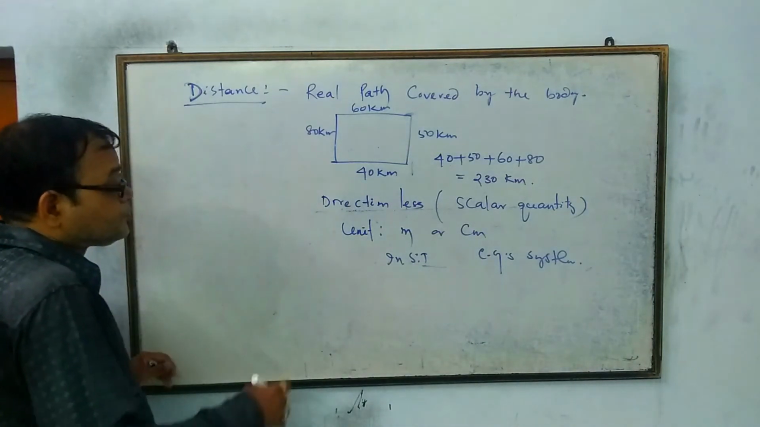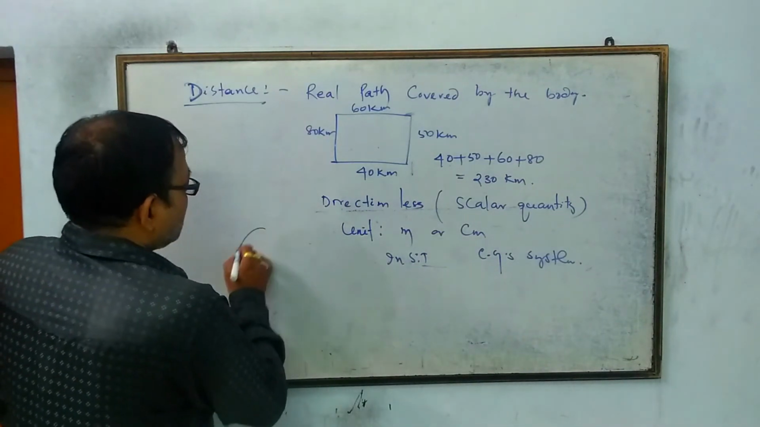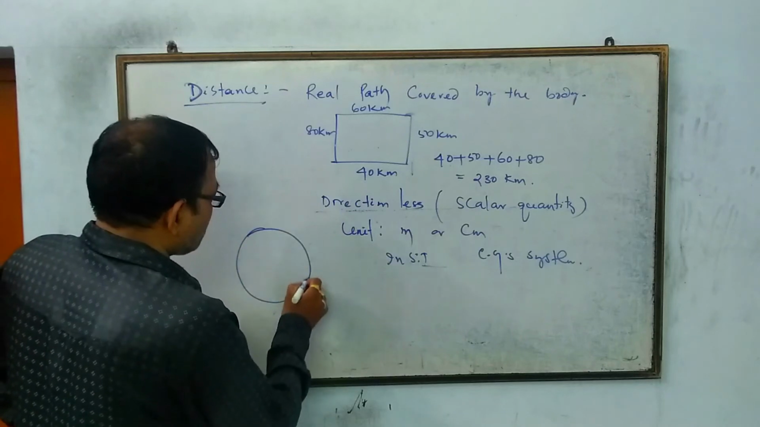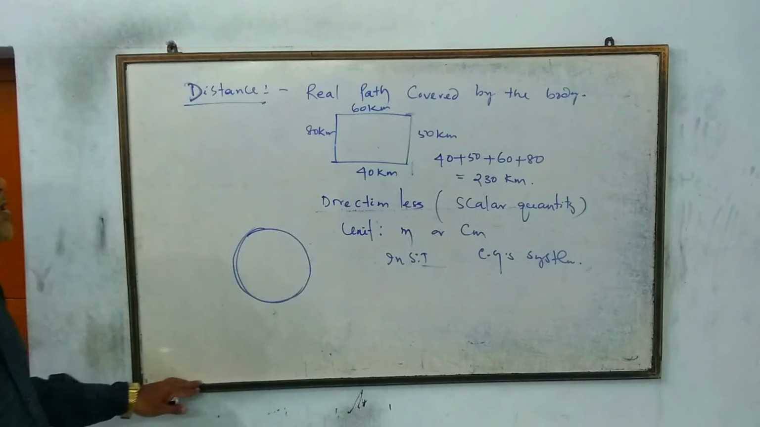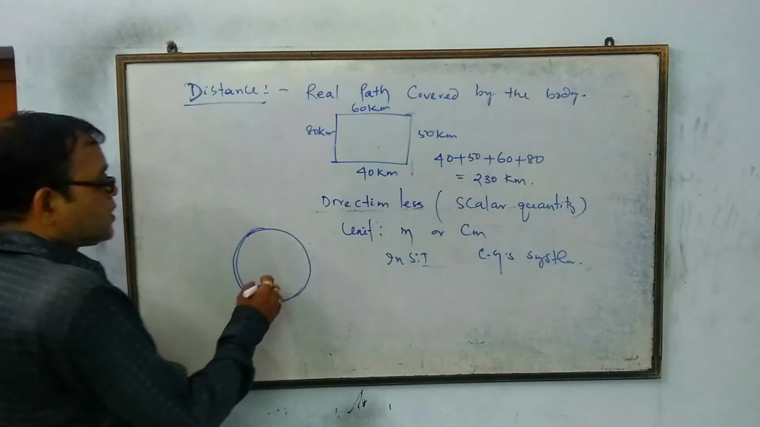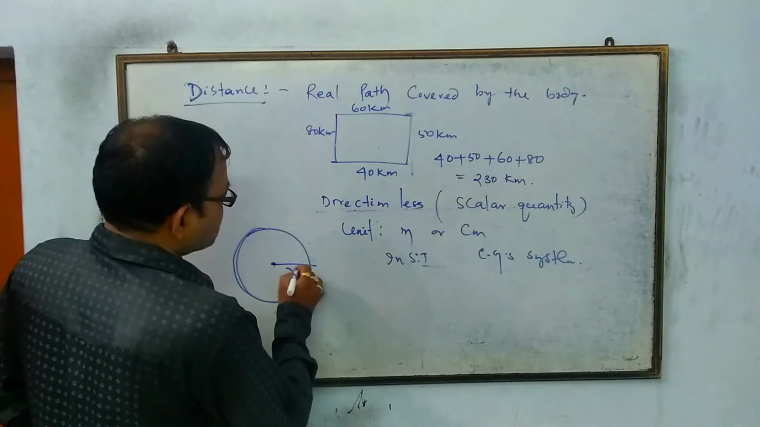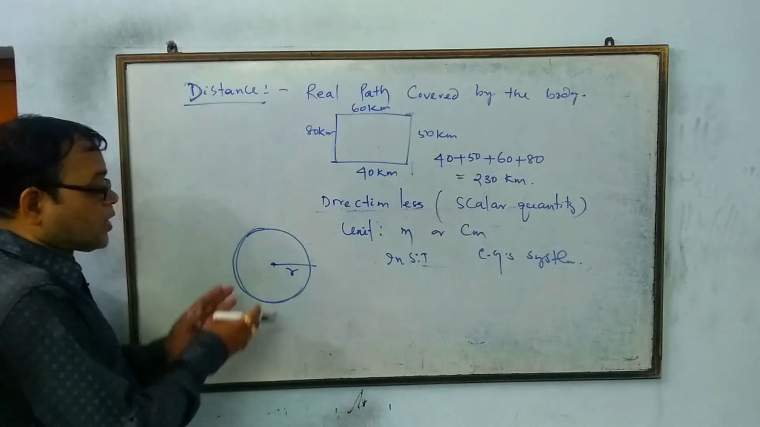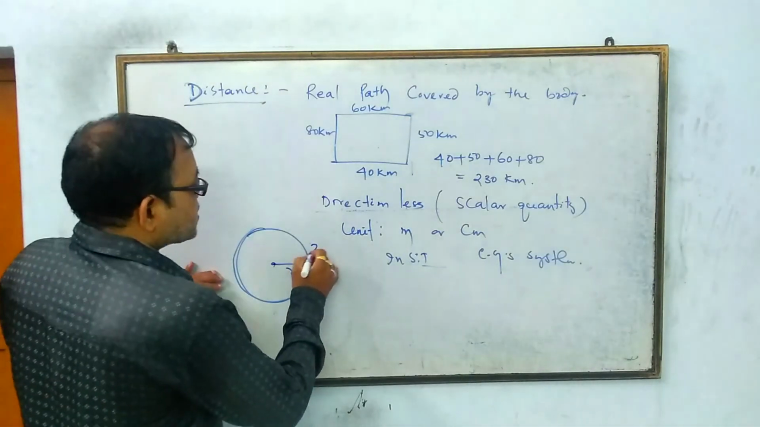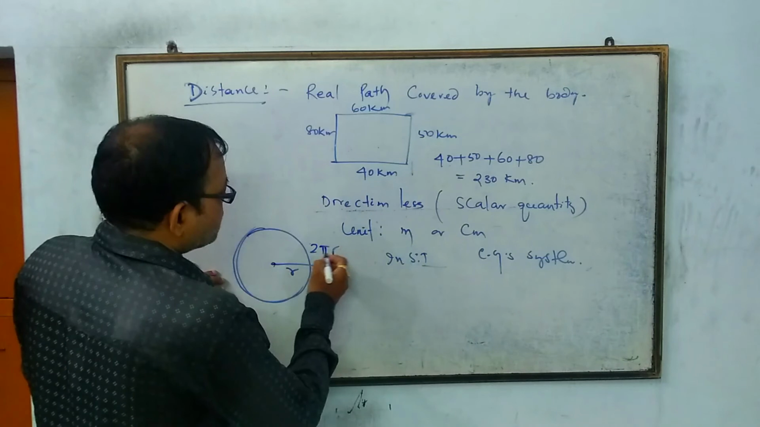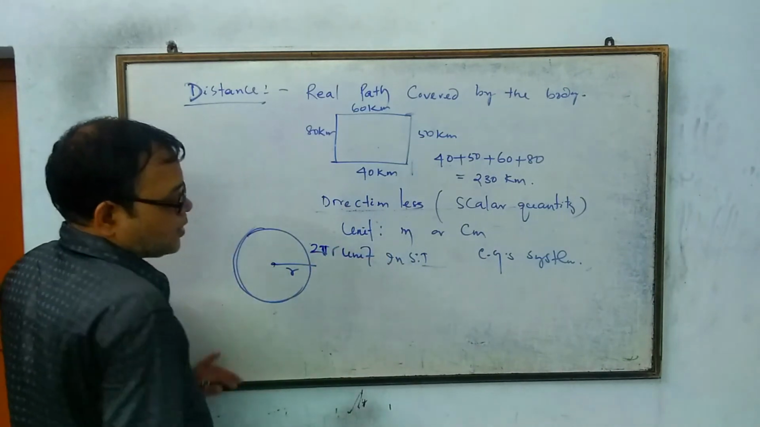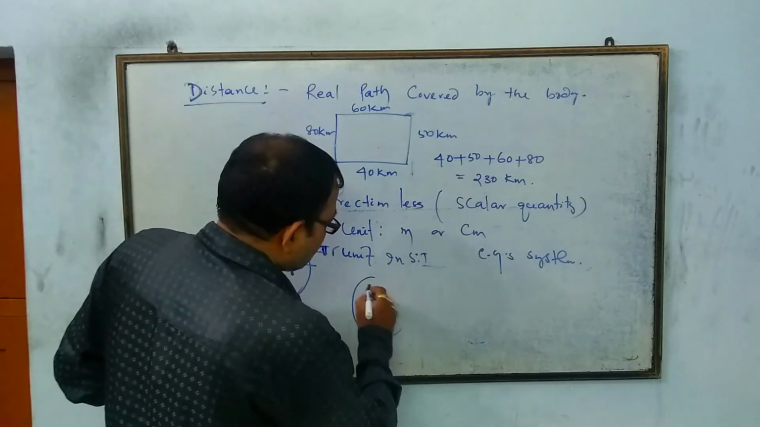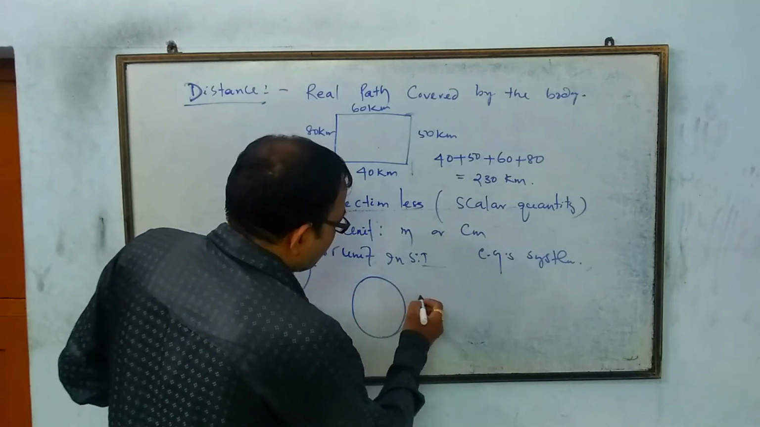Next, if a body is moving in a circular path, what is the distance covered by the body? If we know the radius of the circle, then we can say it moves an actual path of 2 pi r units. In a semicircular path, it covers a distance of pi r units.